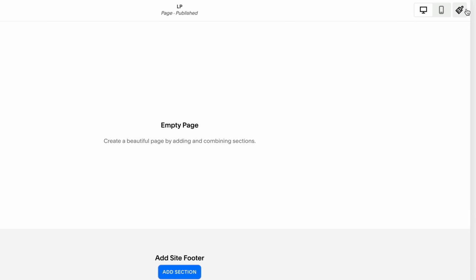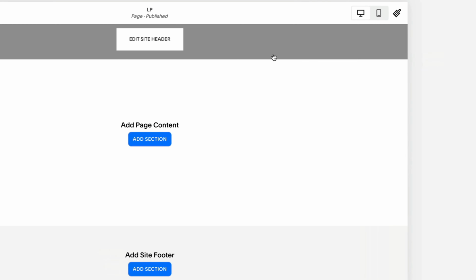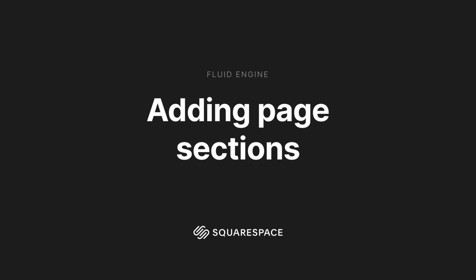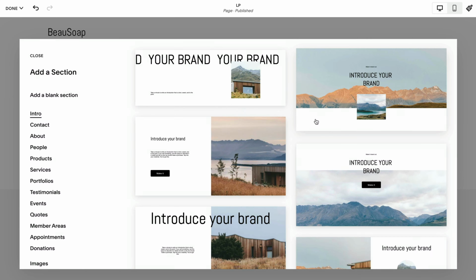To the right of that is site styles, where we can edit fonts, colors, animations, and spacing. Later on in the tutorial, you'll see just how easy it is to change the landing page background colors. So we're going to start by adding loose sections just as placeholders to get a feel of the landing page. We start off by hitting the add section button.